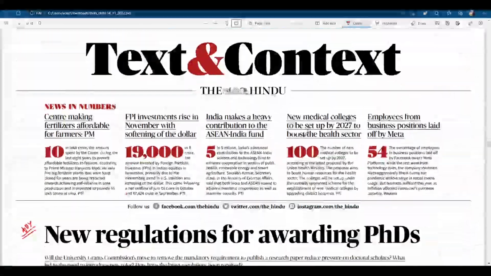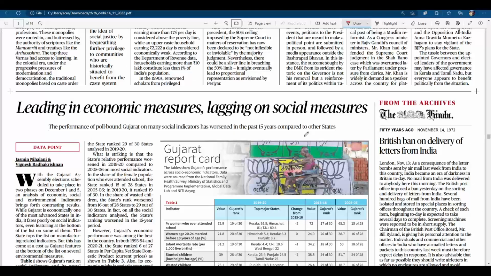Next we have one more thing here, a news item: leading in economic measures, lagging on social measures. What does this signify? Whenever there is an election, all the political parties focus mostly on economic measures, like we will give you 1000 rupees per month, we will give you this much employment, we will give free cylinders, we will waive all the loans you have taken for agriculture. So their focus is more on economic measures, but social measures are lacking. No one talks about nutrition, no one talks about education, right?